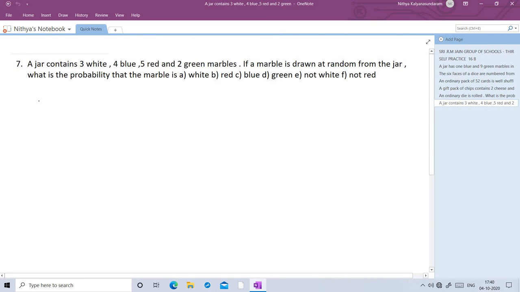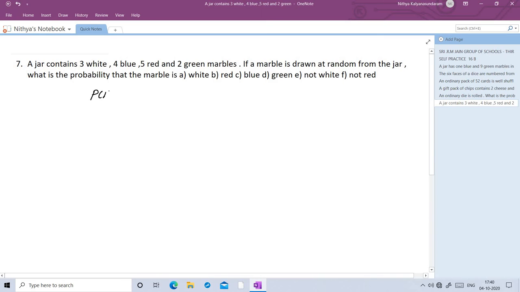Next question. A jar contains 3 white, 4 blue, 5 red and 2 green marbles. If a marble is drawn at random from the jar, what is the probability that the marble is: A, white; B, red; C, blue; D, green; E, not white; F, not red. So we want to find the probability of the following.